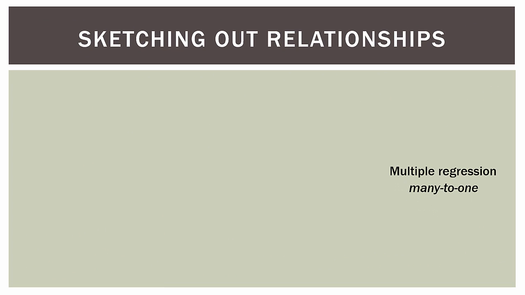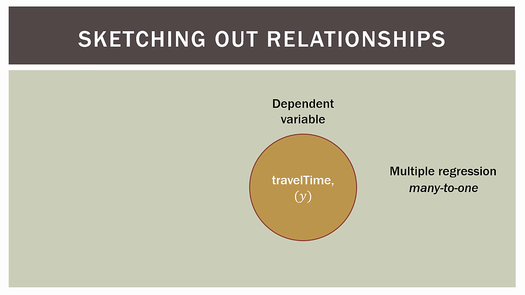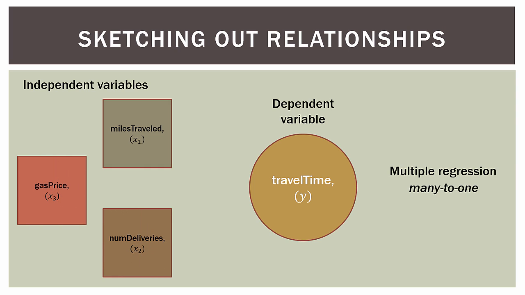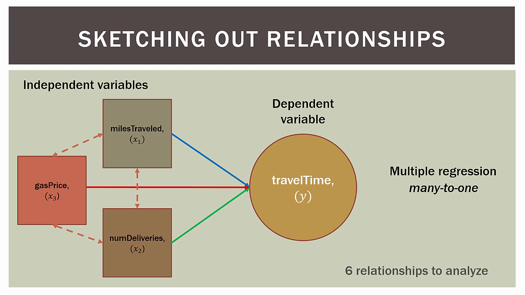So remember, it's always a good idea to visualize the relationships. So we have our travel time dependent variable, then we have 3 independent variables. So we have miles traveled, number of deliveries, and gas price. And of course, all 3 of those have some relationship to the dependent variable. We don't know that yet, but we will. But we also have to account for the relationships among the independent variables themselves, which are there in the dashed line. So we have 6 relationships we have to analyze and keep in mind as we do our analysis.